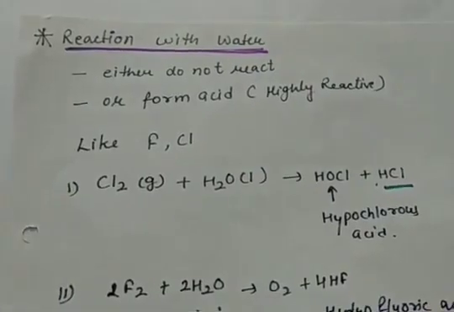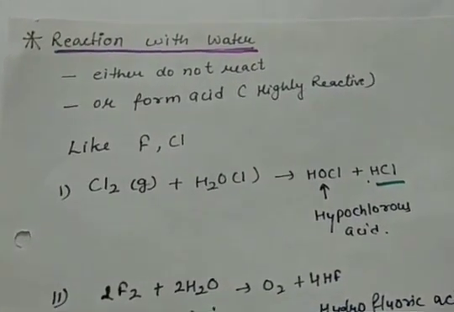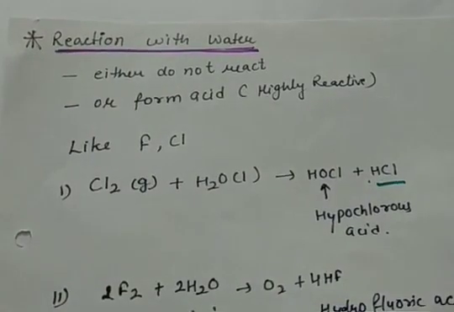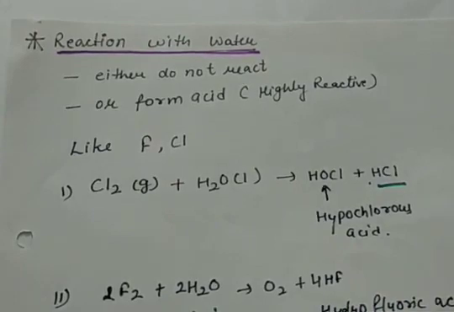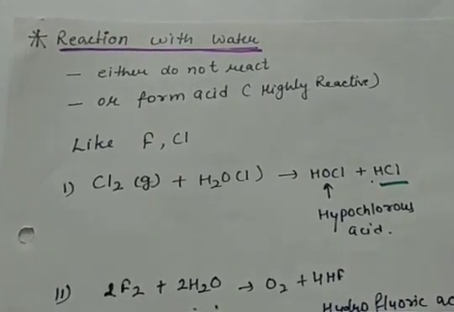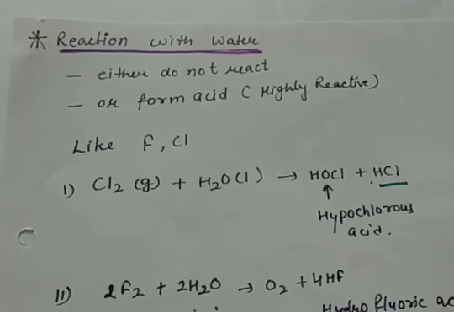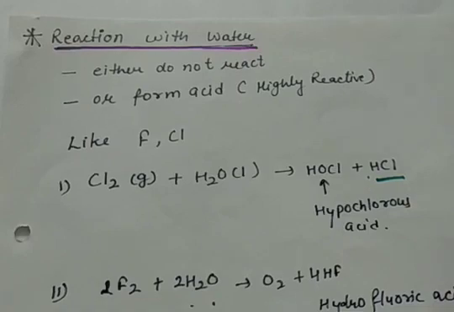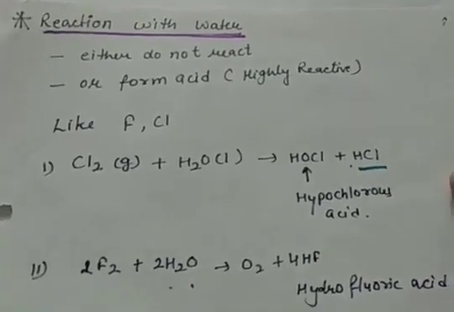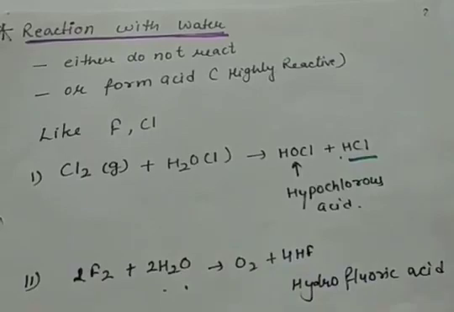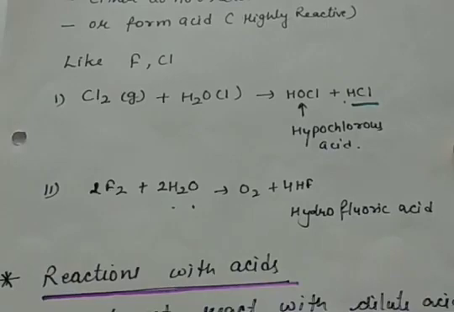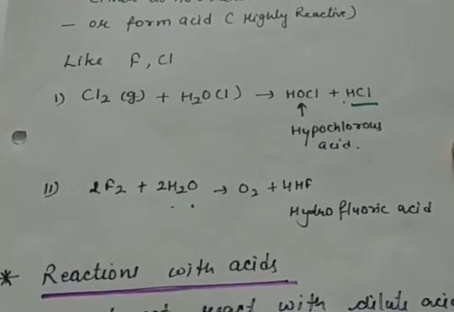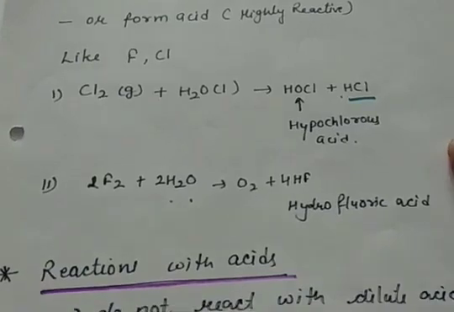Now let us see the reaction of non-metals with water. Almost the maximum number of non-metals do not react with water, but the non-metals which are highly reactive, like fluorine and chlorine, react with water to form acids. For example, when chlorine reacts with water, HOCl, that is hypochlorous acid, and HCl, that is hydrochloric acid, are formed. Fluorine, when it reacts with water, produces O2 and HF, that is hydrofluoric acid.